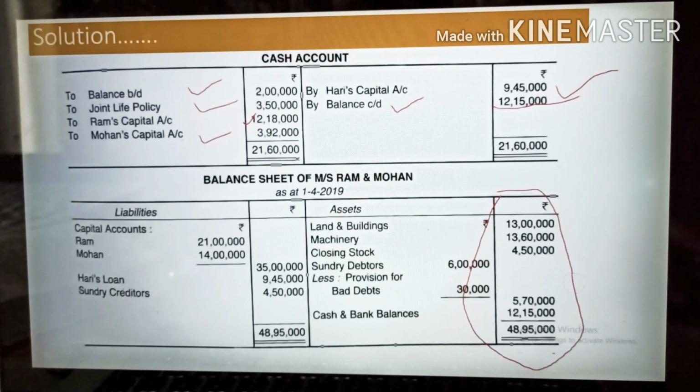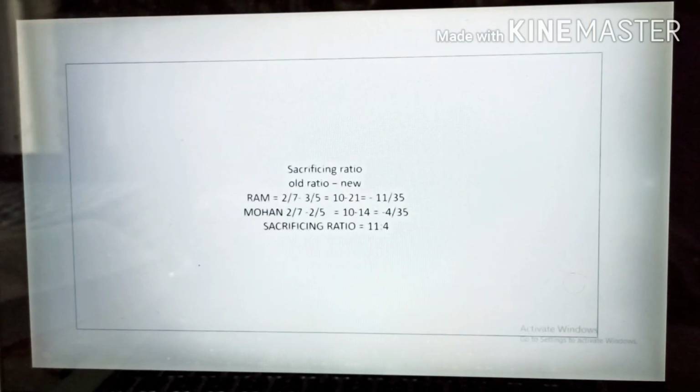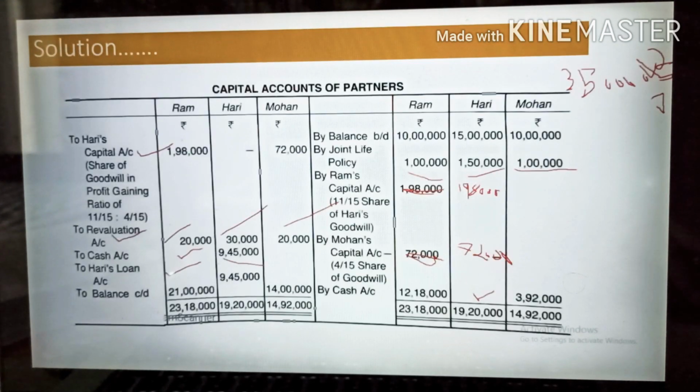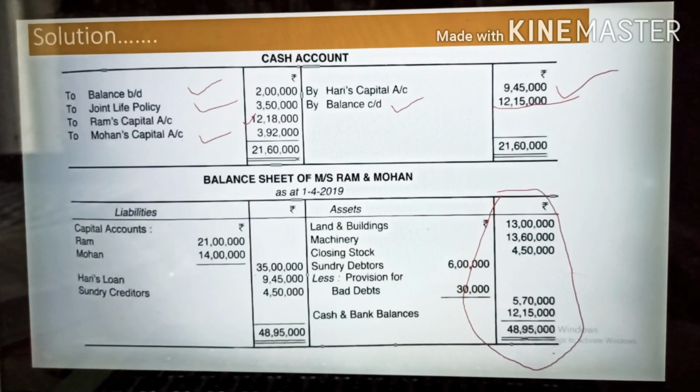Come to the liability side. You need to write first capital of Ram and Mohan. Ram and Mohan capital is 21 lakh and 14 lakh, as in the question it is mentioned that the capital should be same as before retirement. You can check here, this point has been written in the question, the same we are following, and that's why we have written here the balance 21 lakh and this 14 lakh. So total capital should be 35 lakh.